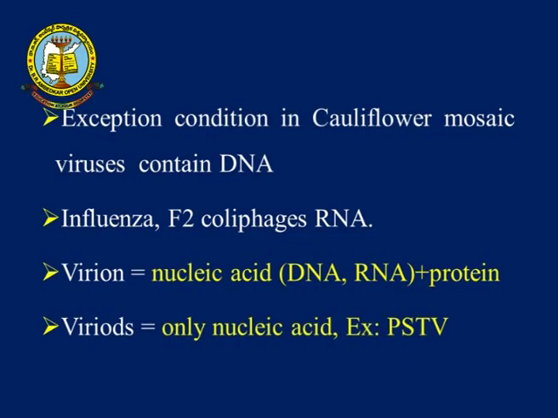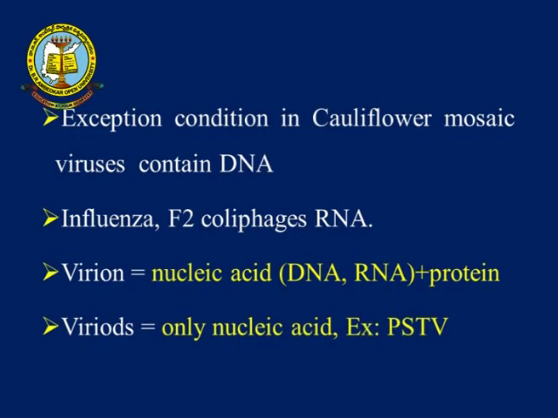Prion and virion. What is the meaning of virion? Virion means the nucleic acid plus the protein capsid. What is the meaning of protein capsid? It is the outer structure of the virus, which contains the protein capsid, made up of a number of components. The next is the nucleic acid, either DNA or RNA. Both cannot be seen in one virus; a virus contains either RNA or DNA. These are the virion.